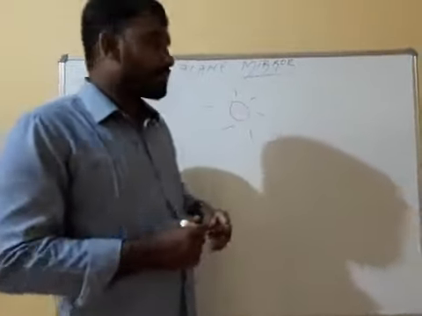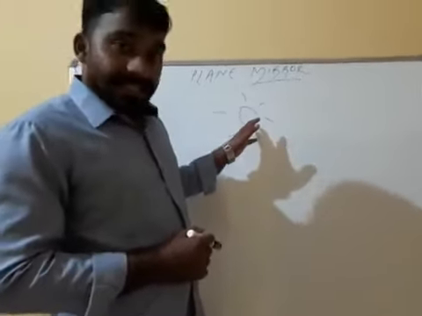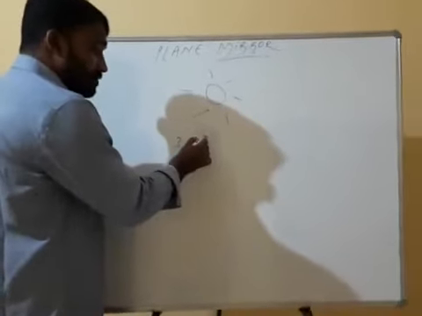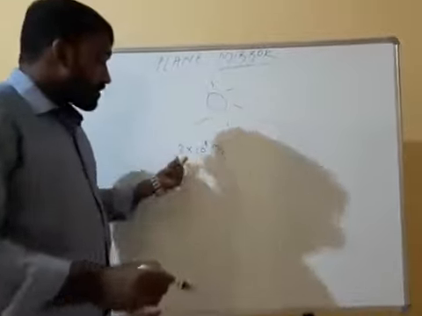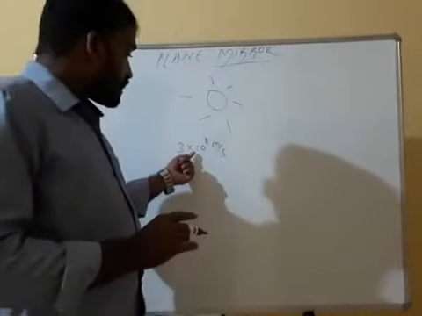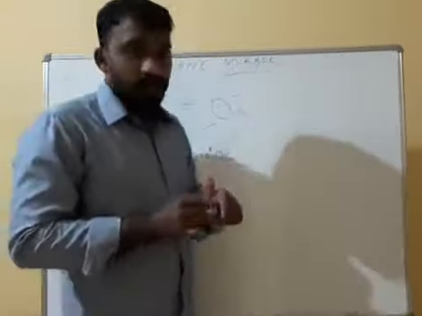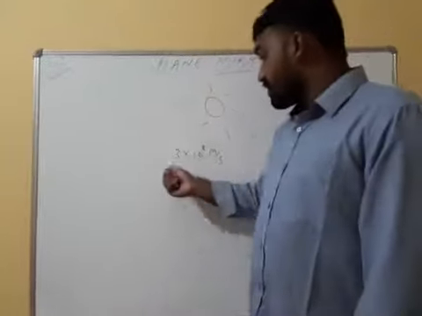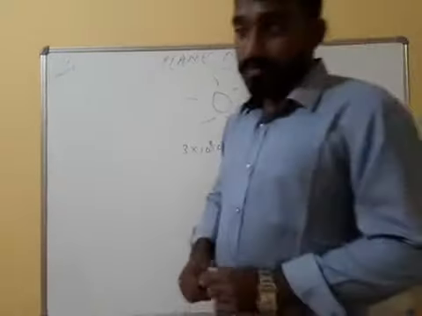...million meters it is. You know that it is traveling with a speed of what? 3 into 10 to the power 8 meter per second. Means in 1 second it travels 3 into 10 to the power 8 meter. In 1 second it will travel what? 3 into 10 to the power 8 meter or 3 into 10 to the power 5 kilometer.